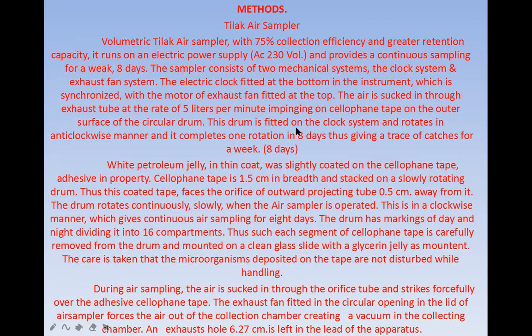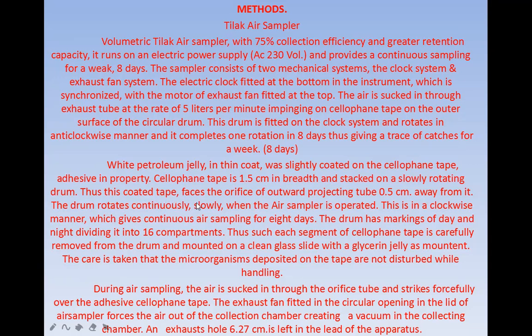This drum is fitted on the clock system and rotates in an anti-clockwise manner, and it completes one rotation in 8 days, thus giving a trace of catches for 8 days. White petroleum jelly in a thin coat is coated on the cellophane tape. Adhesive in property, the cellophane tape is 1.5 centimeter in width and stuck on the slowly rotating drum.